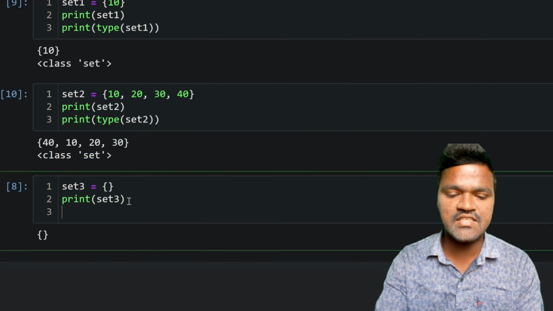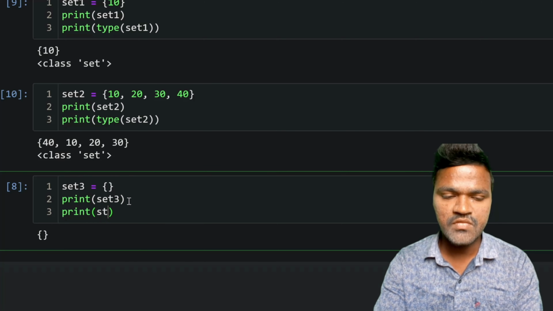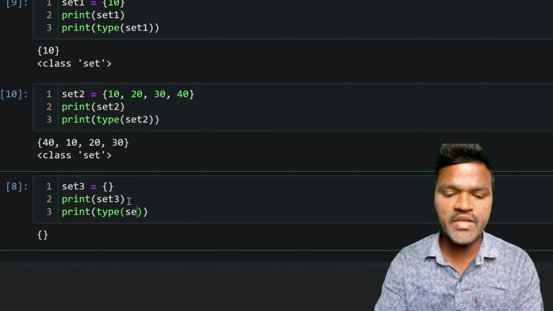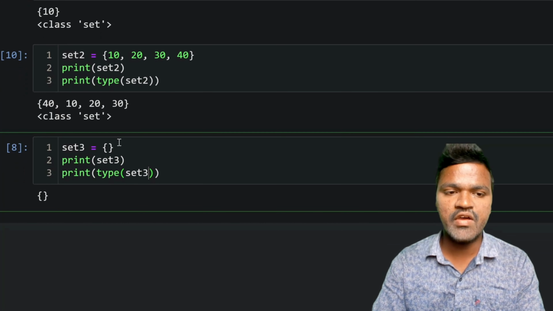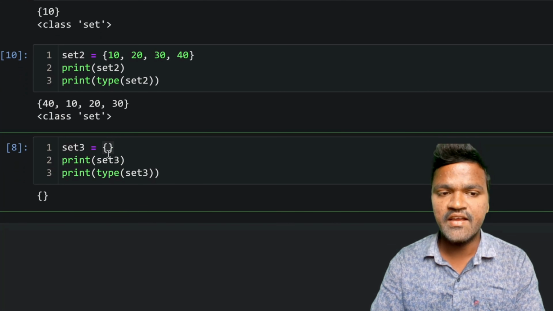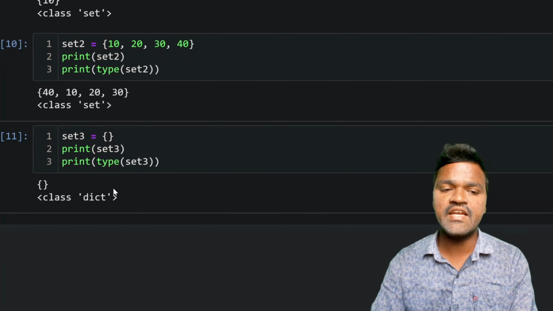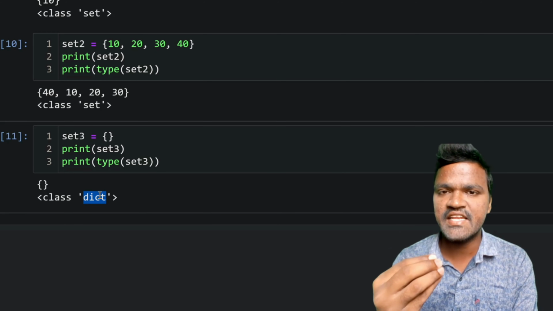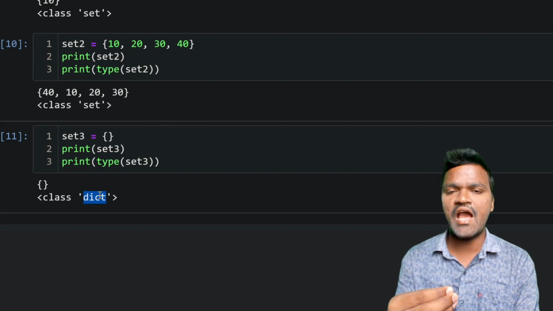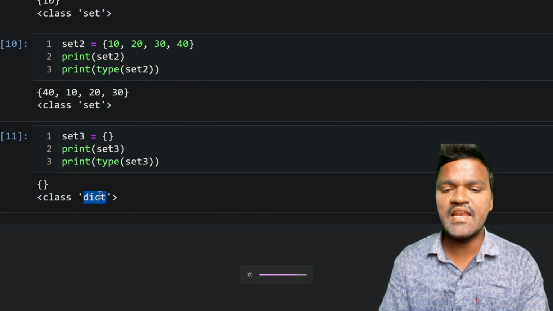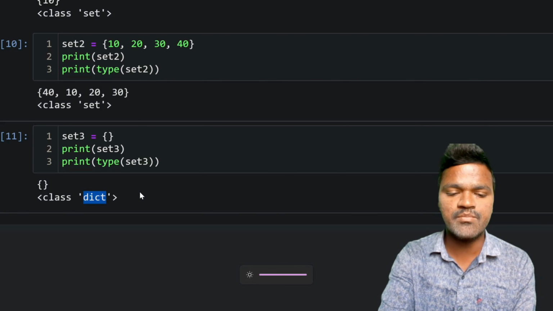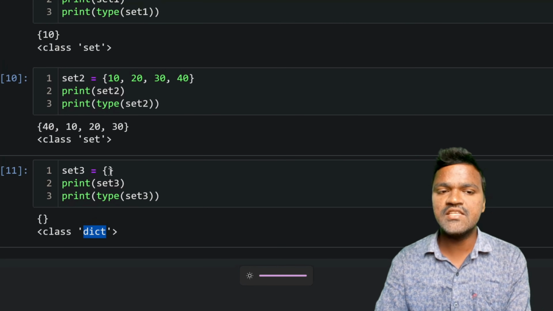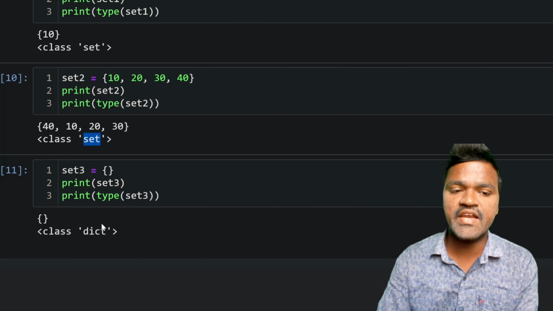If I check the type of set 3, see carefully, we will be getting a different result here. We were mentioning an empty set here, and we are using this set 3 to print, and we are printing the type of set 3. And if I execute this, we are getting a different result, which is nothing but dict. So dict represents the dictionary, one more data structure that we have. We will discuss this dict later, but understand we are getting something else here. We need to get set as the type, but we are getting dict.